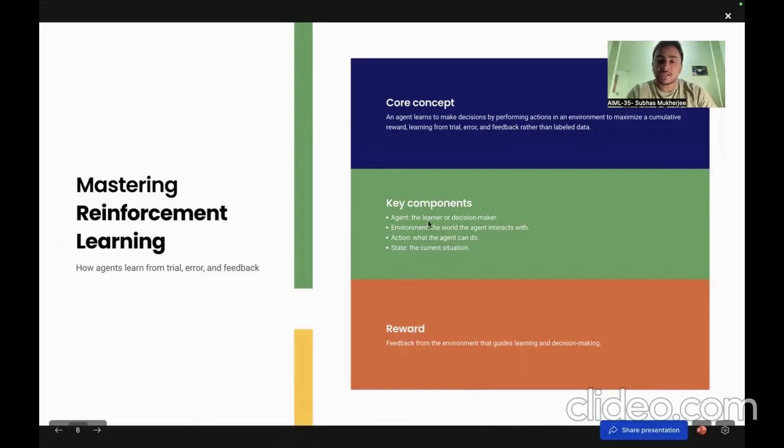What are the key components? The key components are the agent, the learner or the decision maker; the environment, the world the agent interacts with; action, what the agent can do; and the state, what is the current situation. What is the reward? The reward is the feedback from the environment that guides learning and decision making. What was the feedback in the example that I have said? That the robot does not have to stop its motion, and it is completely able to go from point A to point B without facing any obstacles. That is the reward which motivates the agent to further learn in any more obstacles.